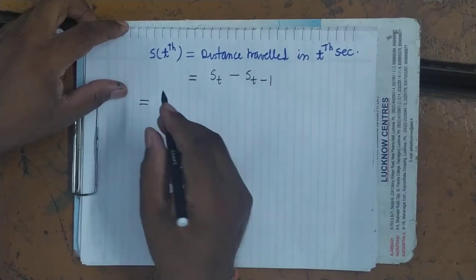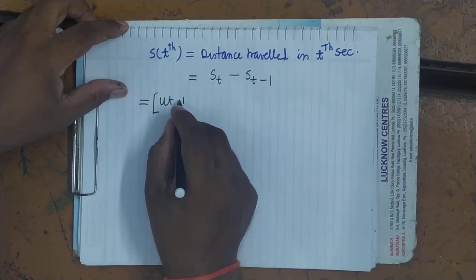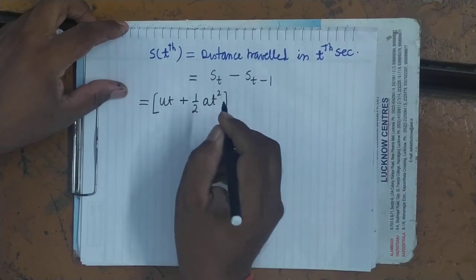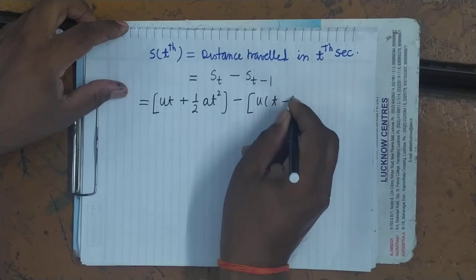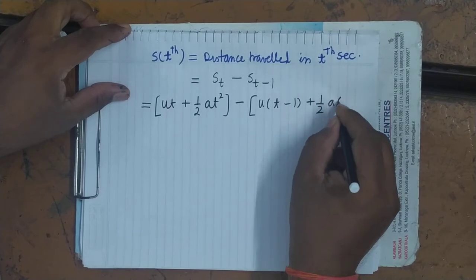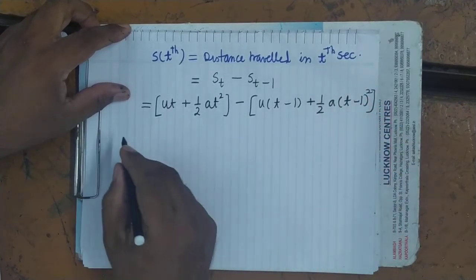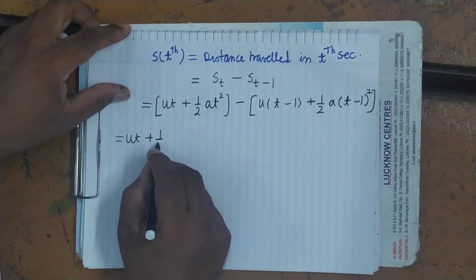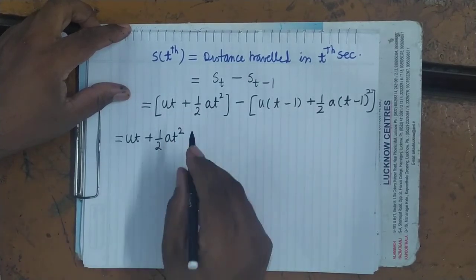So, in uniformly accelerated motion, what is that distance? It is ut plus half at square. What will be in t minus 1 second? It will be u(t minus 1) plus 1 by 2 a(t minus 1) whole square. Now you simplify it. So it is ut plus half at square, when you will open the bracket, sign will be changed.